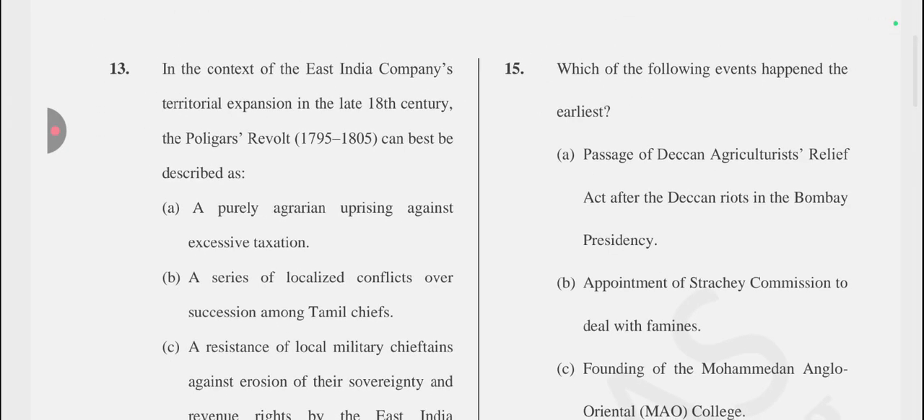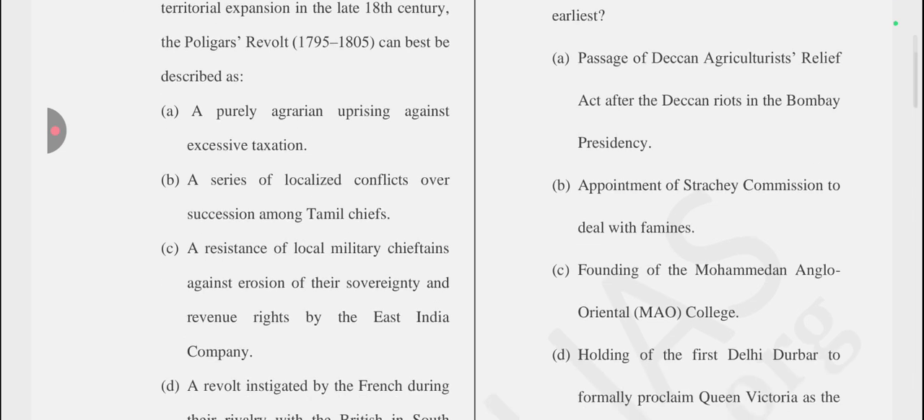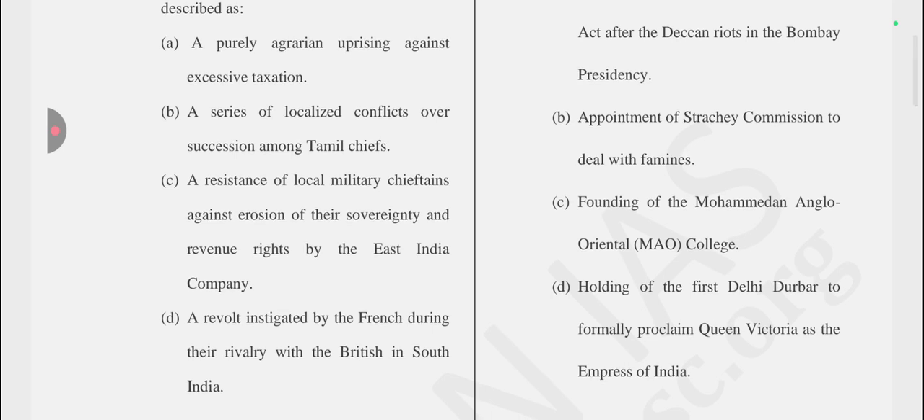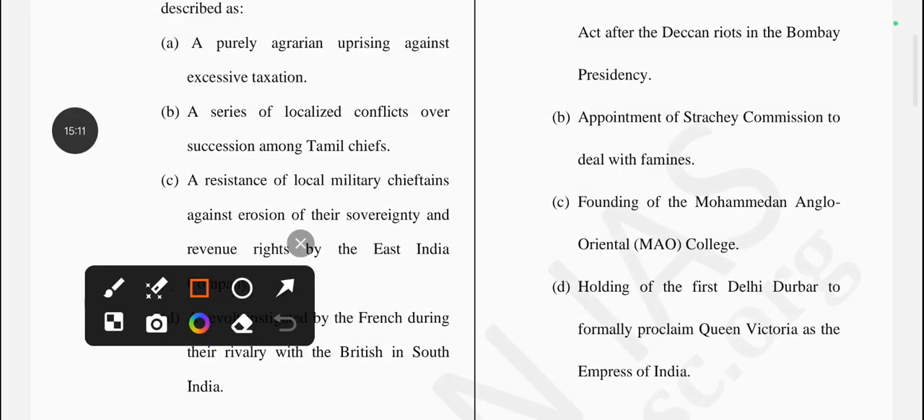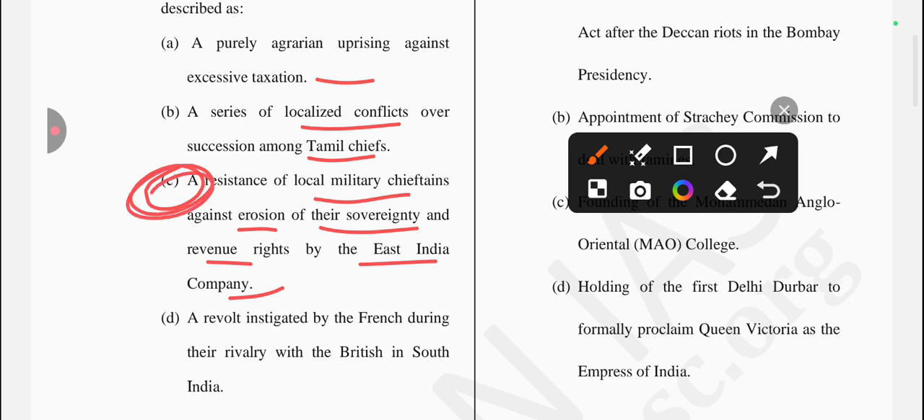in the context of East India Company's territorial expansion in the 18th century, the Polygars revolt 1795 to 1805 can best describe as. Okay, so ये किसको describe किया? So let's see. First option is a purely agrarian uprising against excessive taxation. Next one is a series of localized conflict over succession among Tamil chiefs. Next one is a resistance of local military chieftain against erosion of their sovereignty and revenue rights by the East India Company. Is it true? Yes. Option number C is the correct one related to this question.